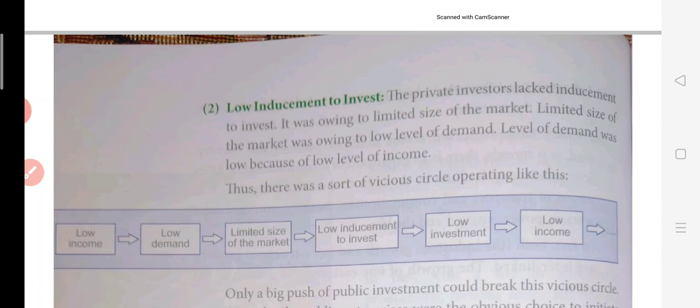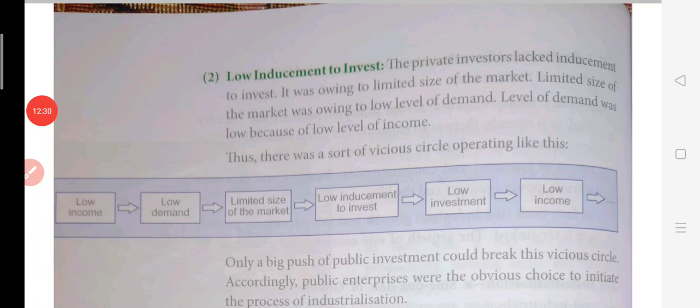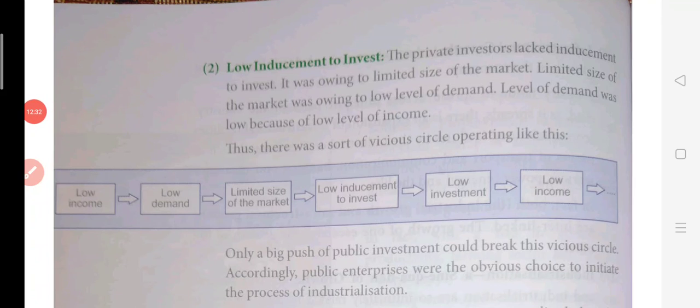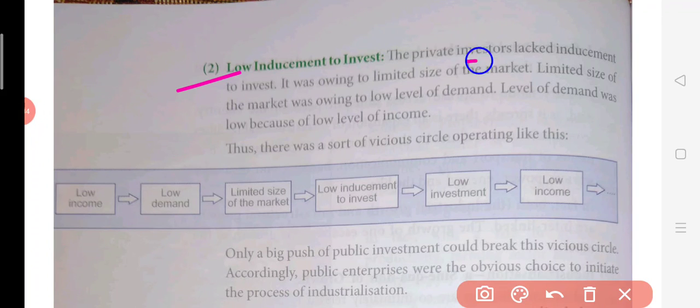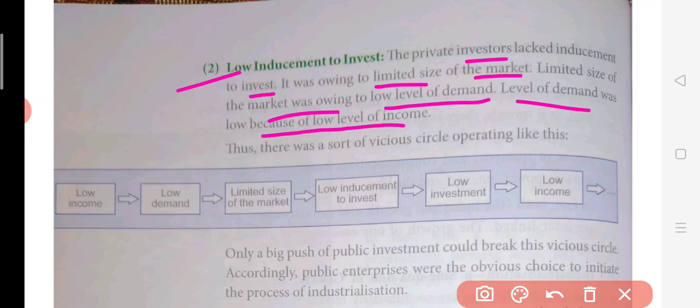Now the second point is low inducement to invest. Here, low inducement to invest means that the private sector lacked inducement to invest. It was owing to the limited size of the market. The limited size of the market was owing to the low level of demand. The level of demand was low because of low income. So at that time the private companies had low inducement to invest, because they were not having enough capital to invest in the company and do the production.